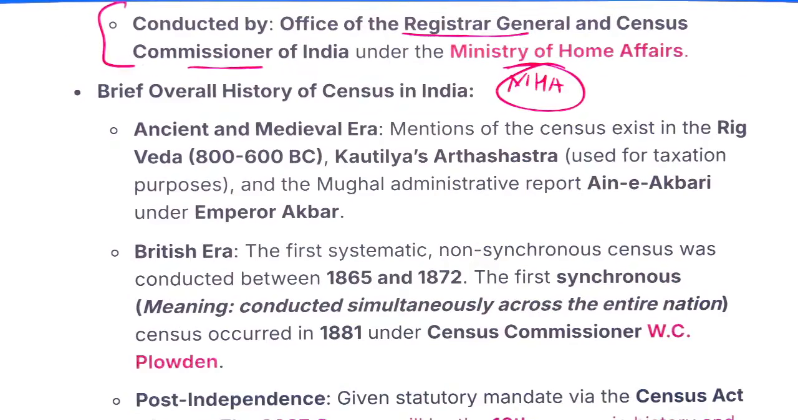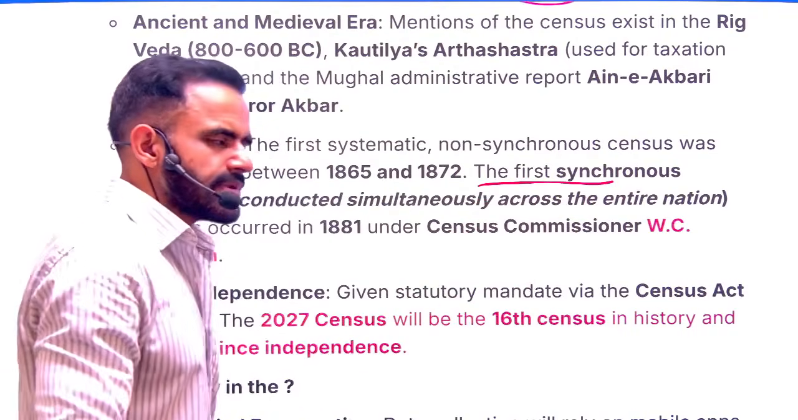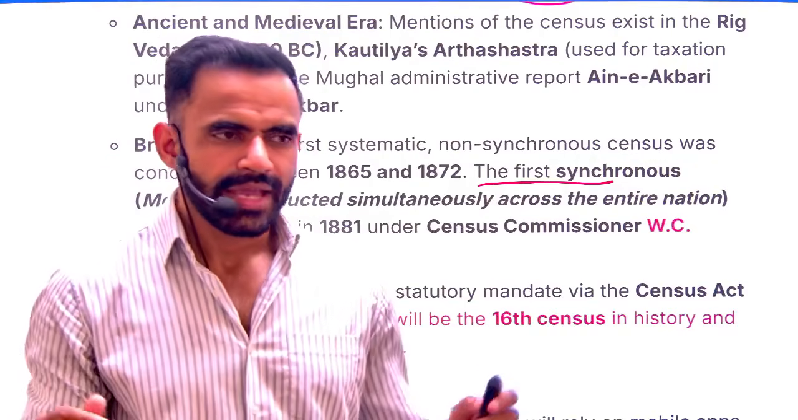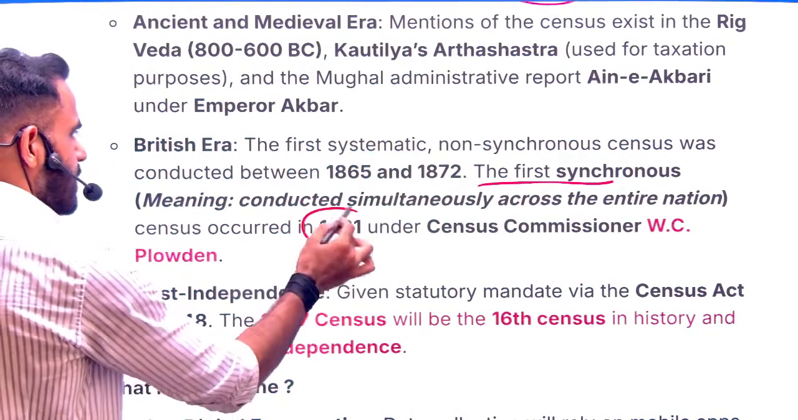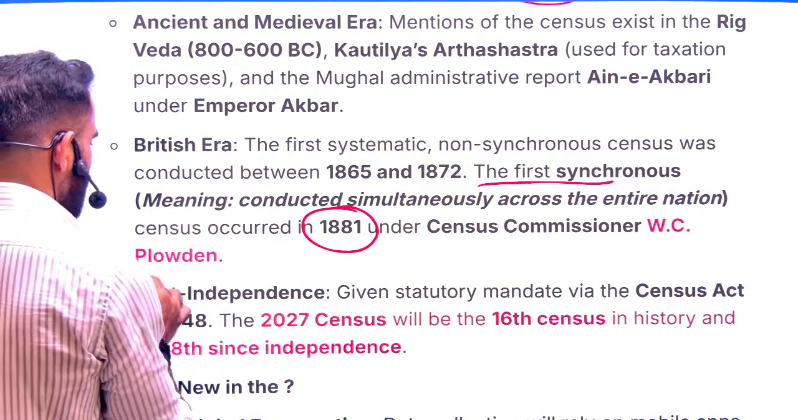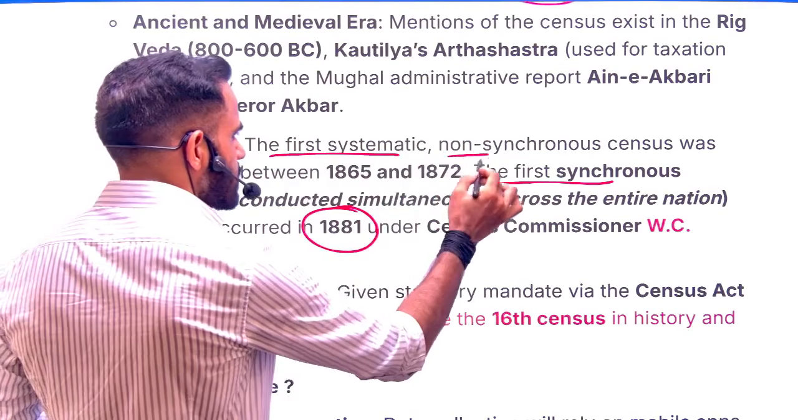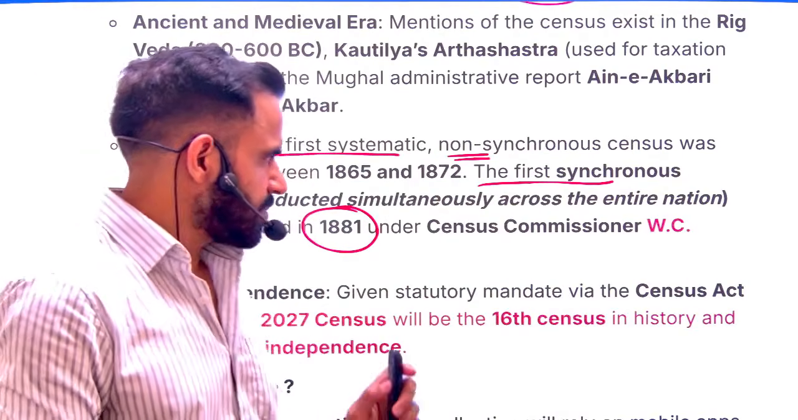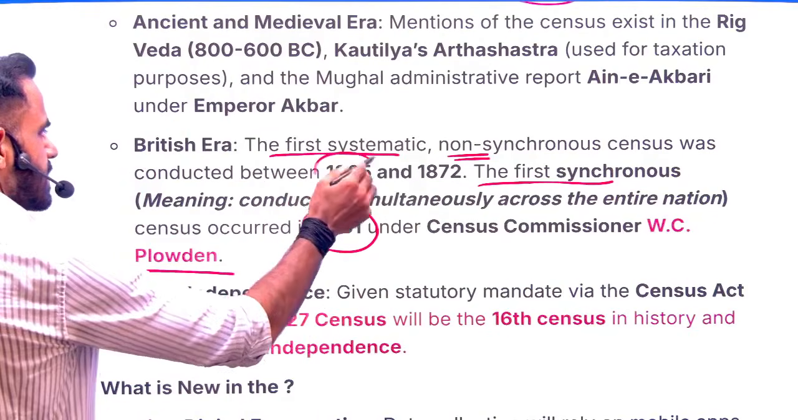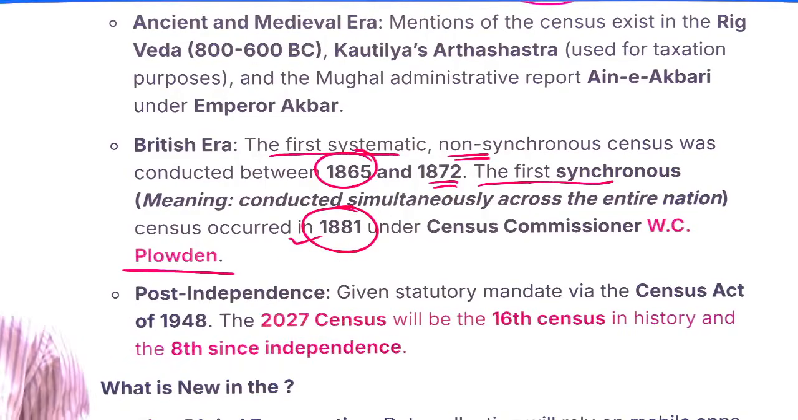Okay. Now, if we talk about the first synchronous census, synchronous basically means at the same time the data was collected in the entire country. So it is kind of a coordinated exercise throughout the country. Okay, so that was conducted in 1881, and at that time the census commissioner was W.C. Plowden. So that is a factual piece of information you need to keep in mind. If the question is about the first systematic non-synchronous census, non-synchronous basically means the data was not collected at the same time in the entire country. So non-synchronous was done between 1865 and 1872. If the question is about the first synchronous, then the answer would be 1881.